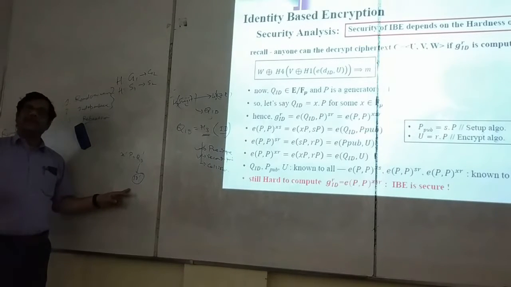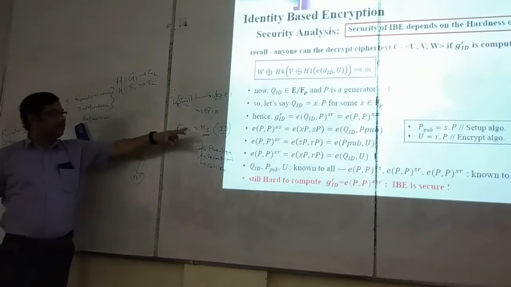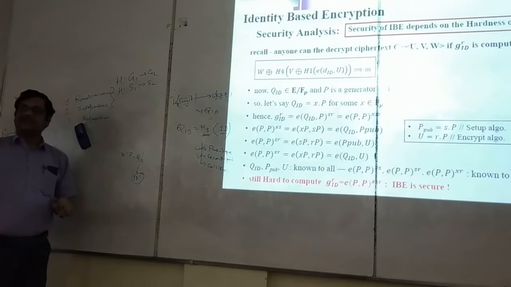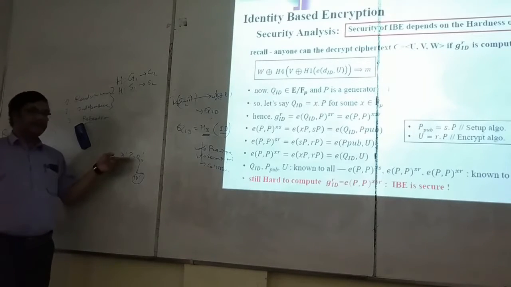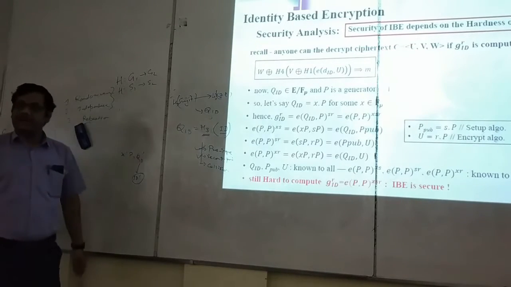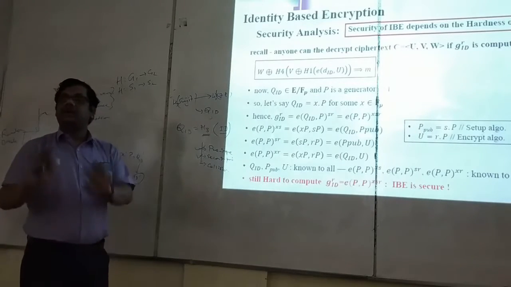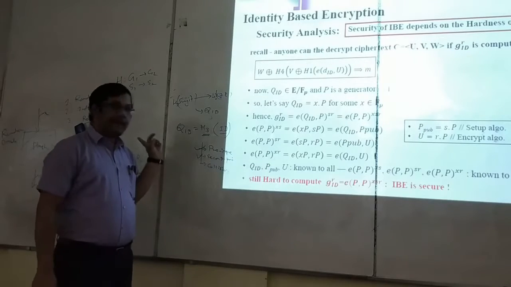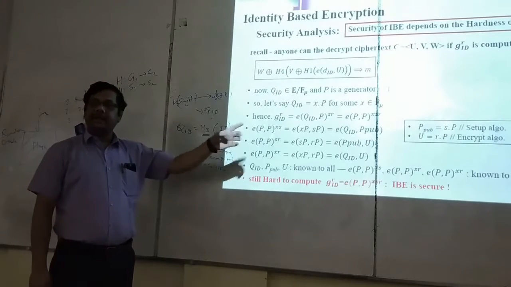Now I am doing it the other way. I am not calculating QID from ID, I am calculating ID from QID. Since it is not pre-image resistant, I will be able to find some identity whose H3 is this one, for which I already know X dash. So even if I don't have a private key, if you send me a message, I do not need a private key generated by the PKG. I have X, so I can decrypt.